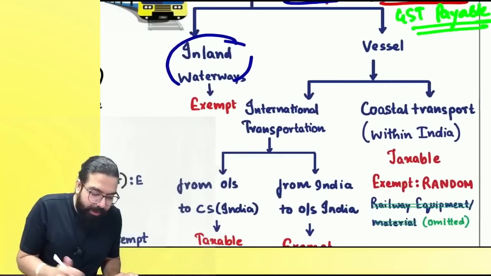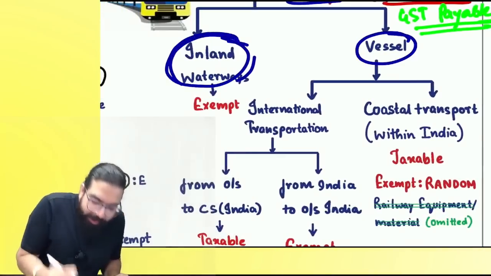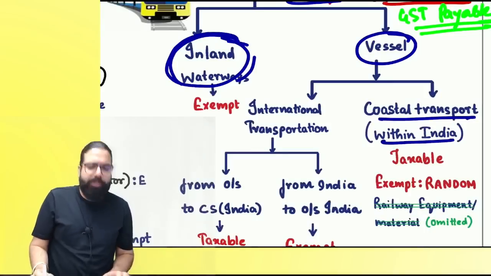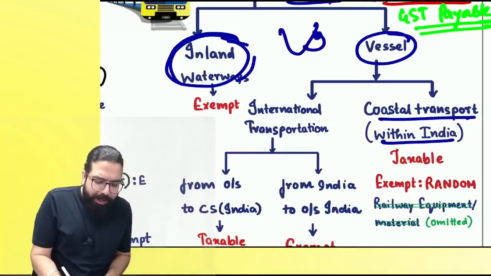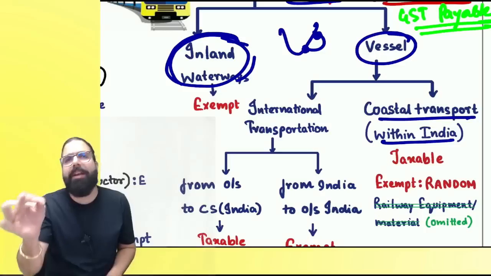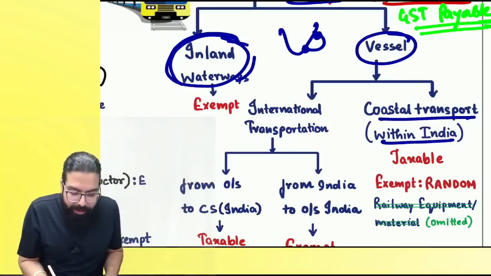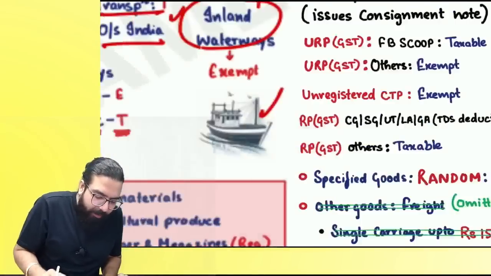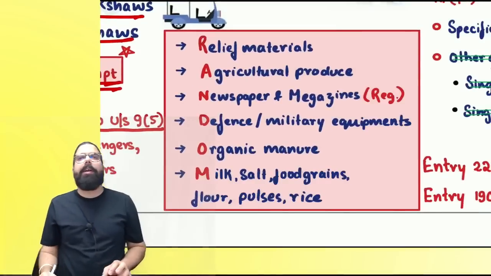The next one over here is transportation happening through vessel. If it is coastal transportation, what do you mean by coastal transportation? One coast in India to another coast in India, if goods are being transported, the government is telling it is always taxable, but exemption was given in case of RANDOM items. Can you tell me RANDOM items, everyone?